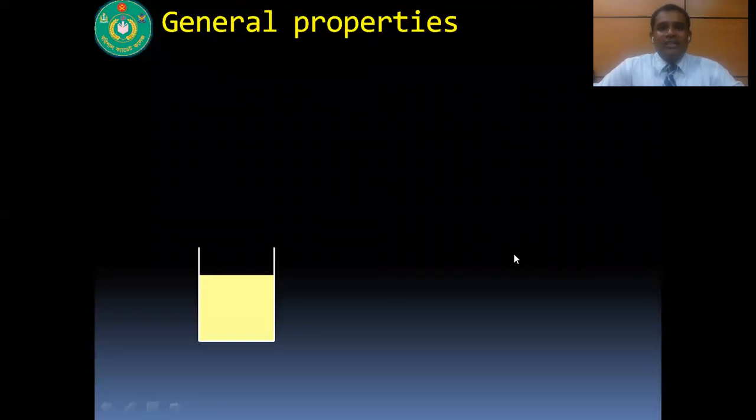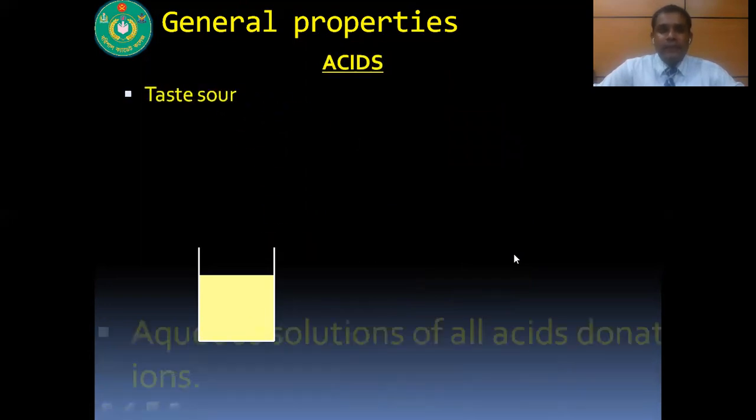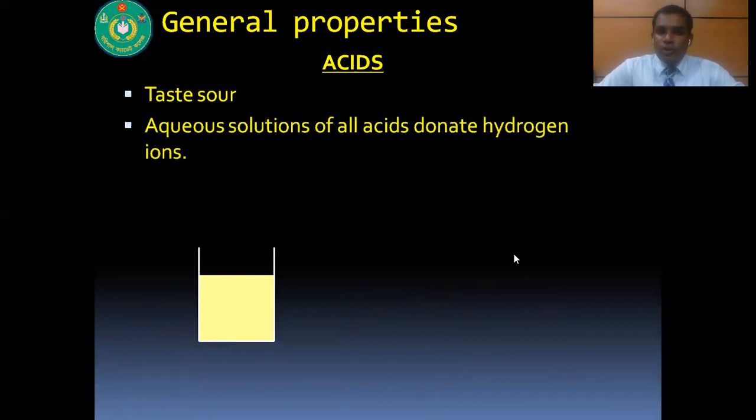So now, what are the general properties of acid? The first general property of acid is its taste is sour. In aqueous solution, all acids donate hydrogen ions, and it turns blue litmus into red. You carefully see the change of the sample of litmus that I attached here. Here you can see that blue litmus turns into red.